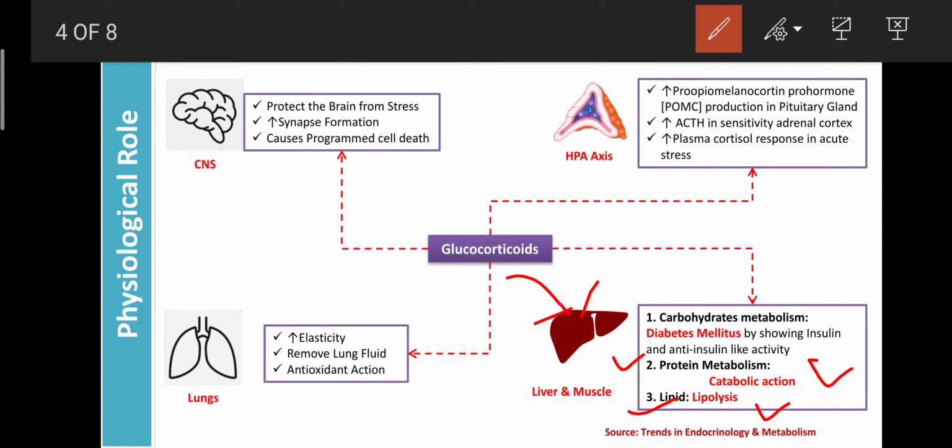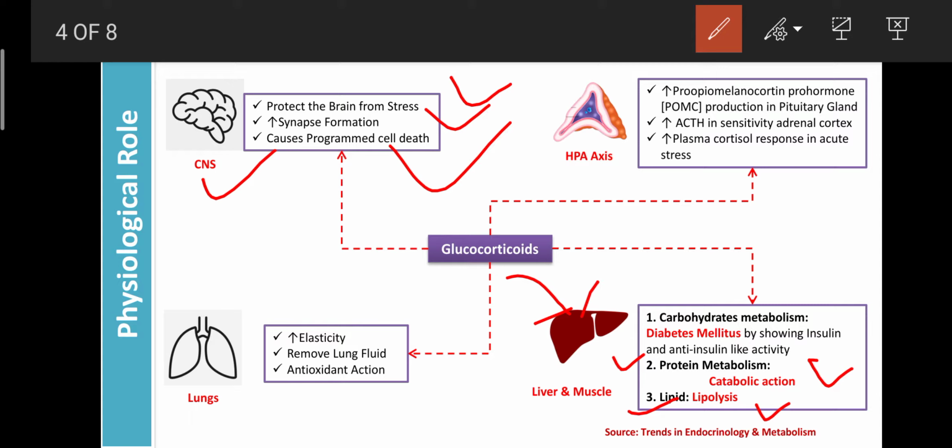Glucocorticoids also act on the CNS, where they can protect the brain from stress, and they play an important role in the formation of synapses. As more synapses form, the activity of the brain increases, and the transmission of impulses from one neuron to another increases. They can also cause apoptosis, that is, programmed cell death.